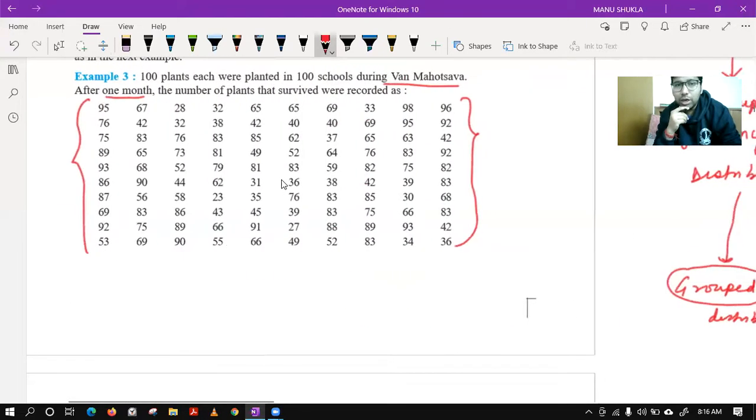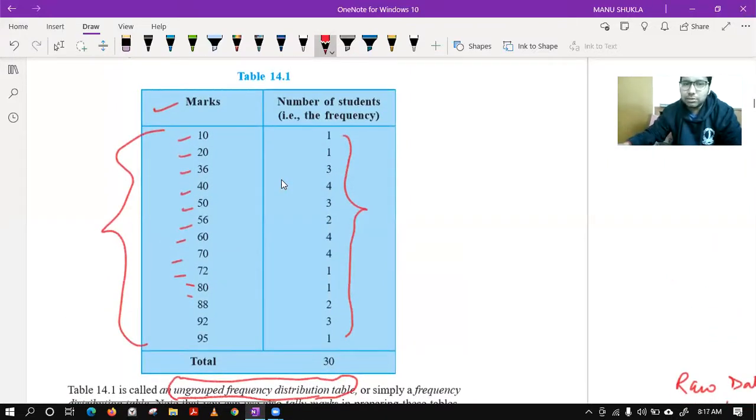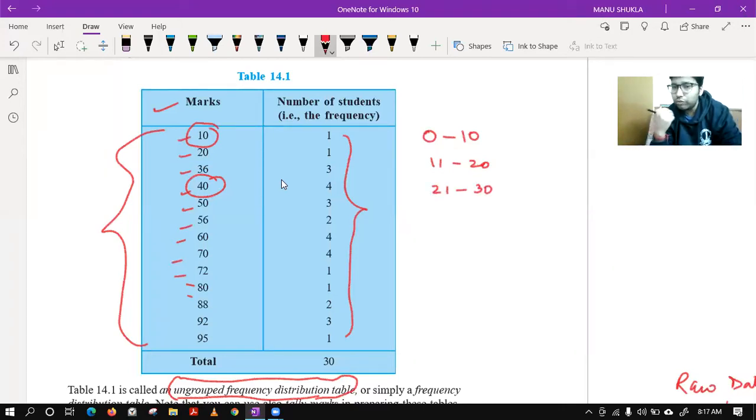Please see. Now, what is grouping? In the above example, you have taken direct marks. Suppose you have seen 10 mark was coming, you have kept it in the column. You have seen 40 is coming, you have kept it in the column. But now, as marks are not getting repeated many times, what you will do is you will form some groups, like the students who have got marks between 0 to 10, then 11 to 20, then 21 to 30. This way also you can form the groups.